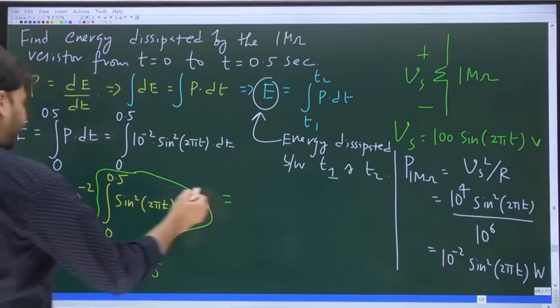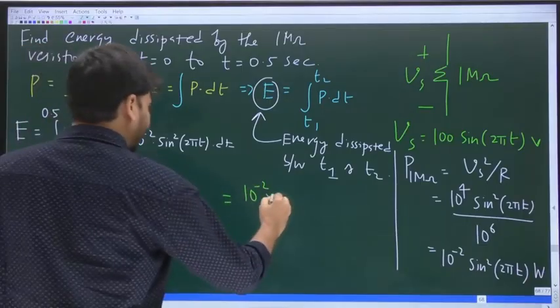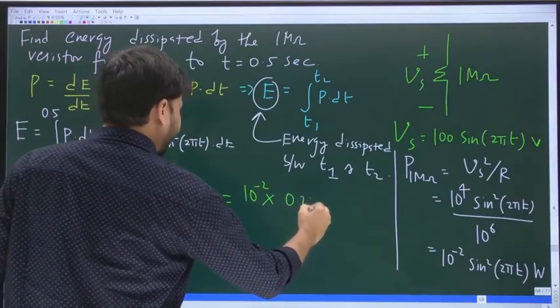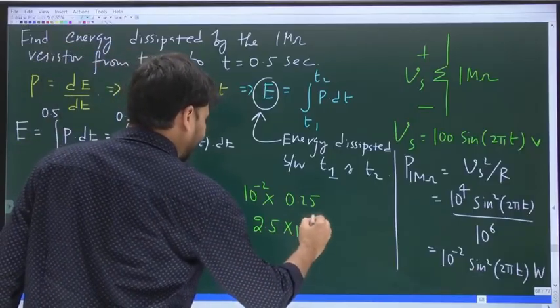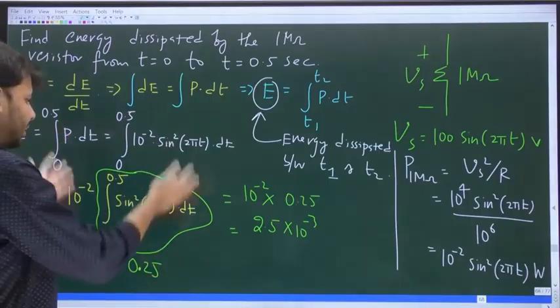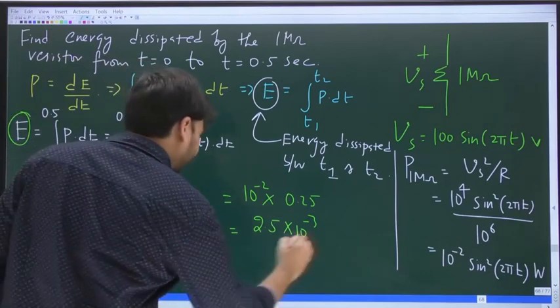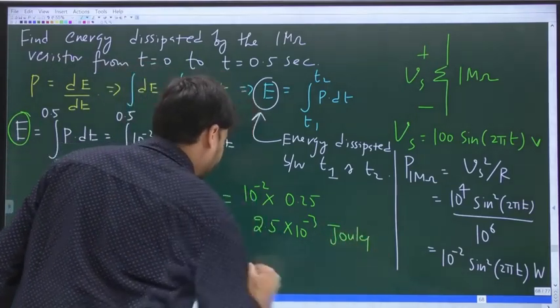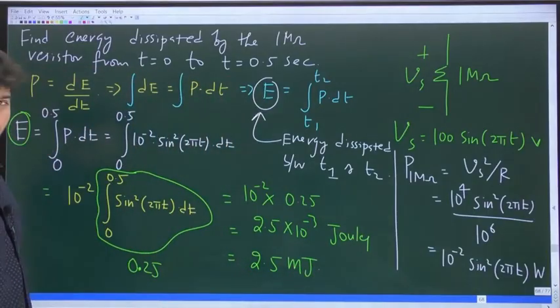Now 10 power minus 2 into 0.25. Is it not the same as 2.5 into 10 power minus 3? Remember, this entire expression will give you the energy dissipated. So 2.5 into 10 power minus 3 joules, or this can be written as 2.5 millijoules. Did anyone get the same value? So when you go through the integration and so on, 2.5 millijoules, very good.